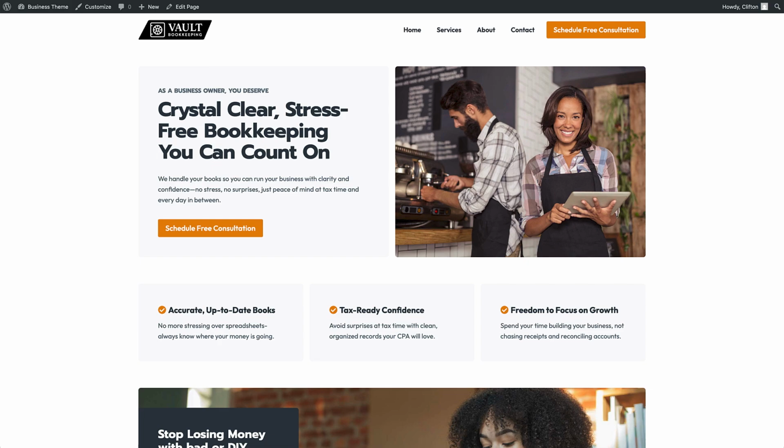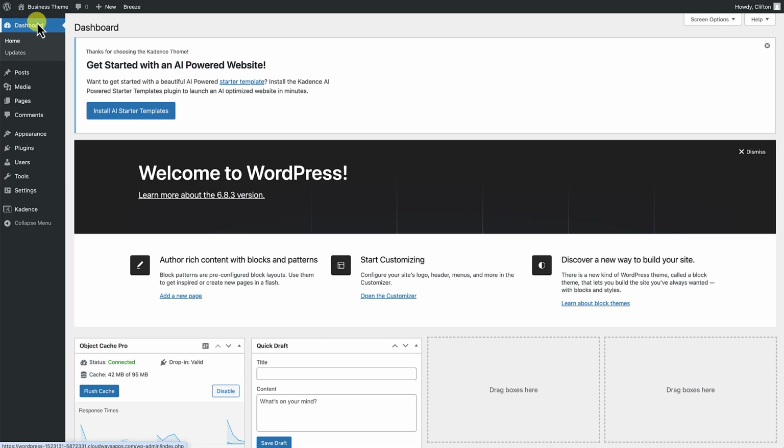The first thing we're going to do is navigate to the dashboard of your Kadence website. From here, there are two things we need to do. The first thing we need to do is install the Kadence Child Theme Builder plugin.